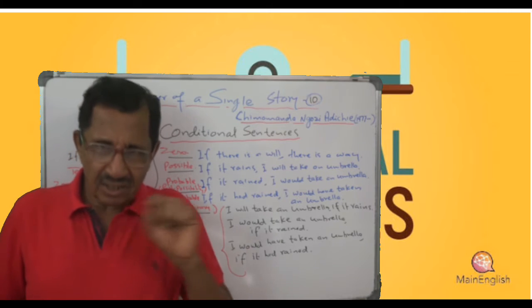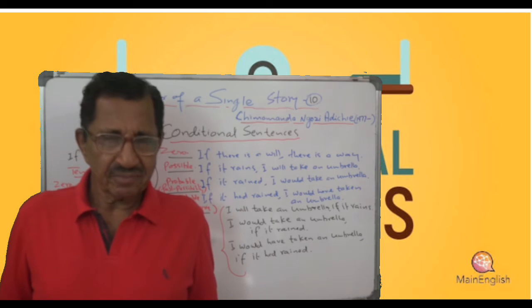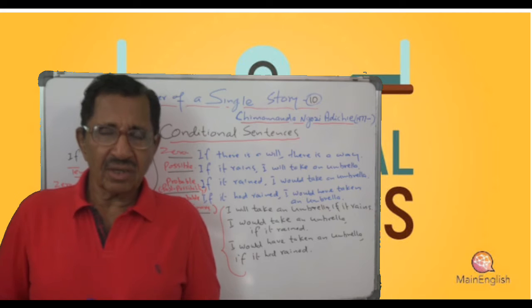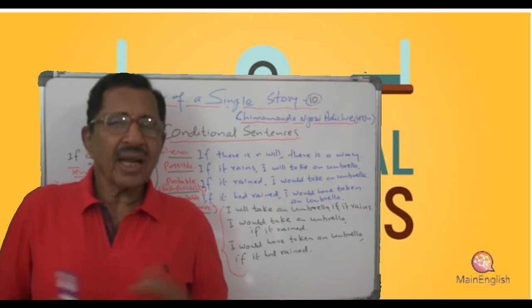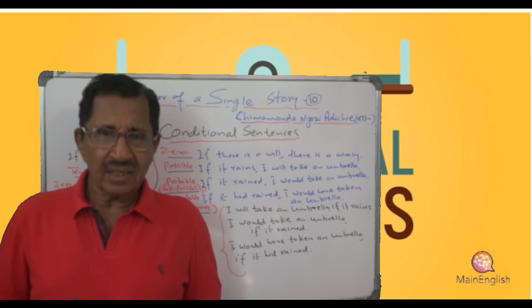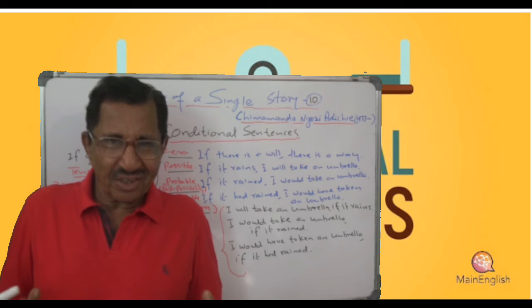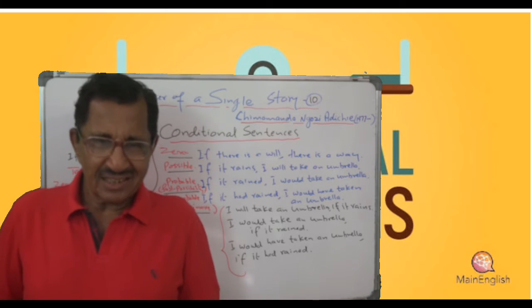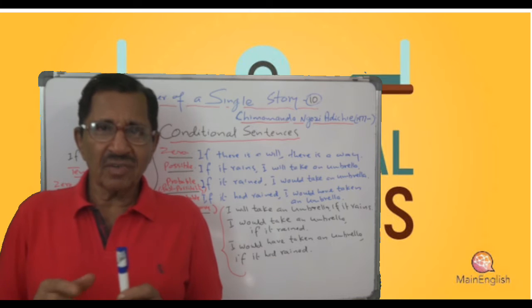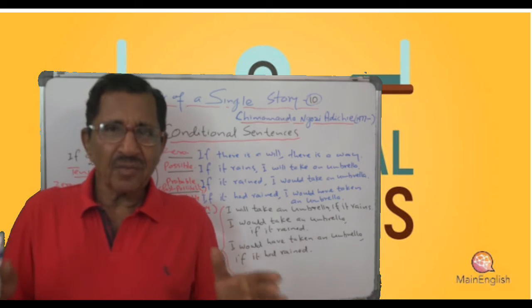First one is zero condition. That means they are facts. They are general truths. That is zero condition. Or they are habits. So what is the difference between these conditions? In zero conditions, both the clauses will have the simple present form of the verb.